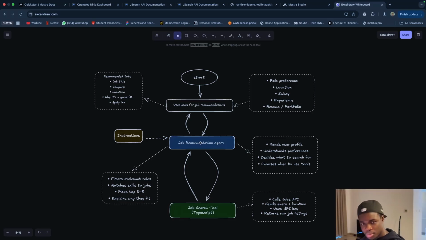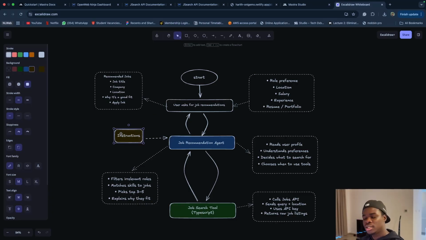The job recommendation agent then filters the irrelevant roles, matches the skills to the jobs, and picks the top 3 to 5 and explains why they fit. For this to work properly, instructions are given to it to tell it how to behave and basically what we expect from the agent. And after all of that, it returns the job title, the company, the location, why it's a good fit, and then a link to apply for each of them.